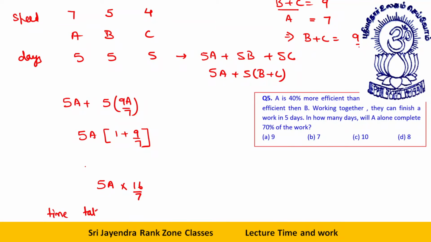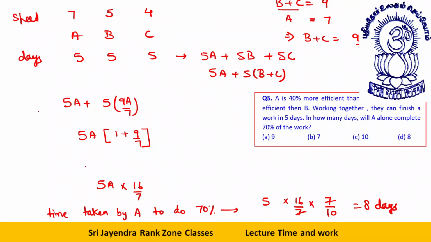Time taken by A to do 70% will be what? 5A into 16 by 7. Let's remove the A now. 70% is 7 by 10. 7 and 7 cancel. 5 and 10 gives 2. So this is 8 days.